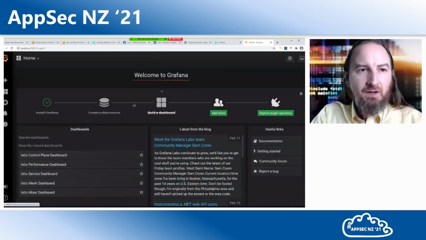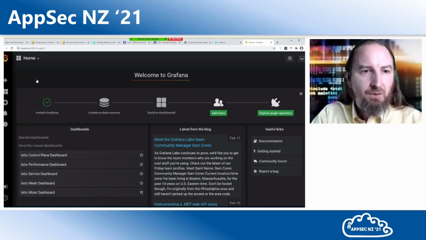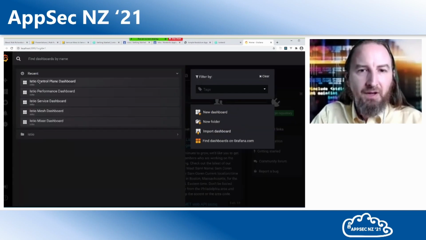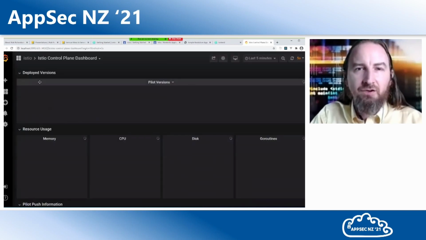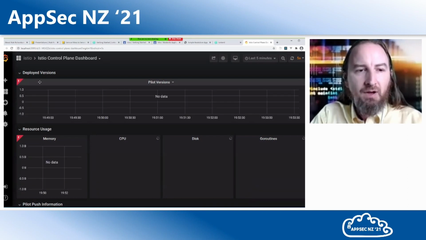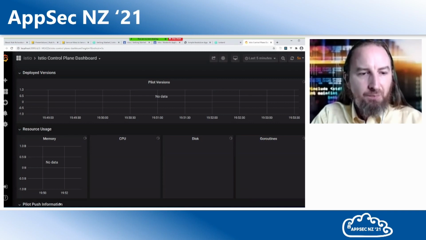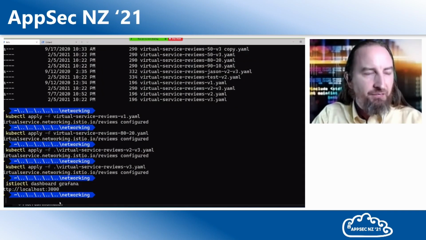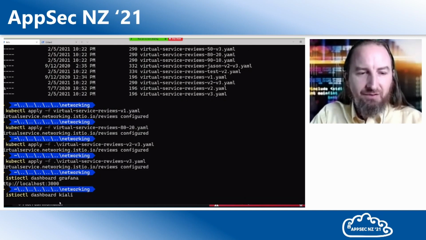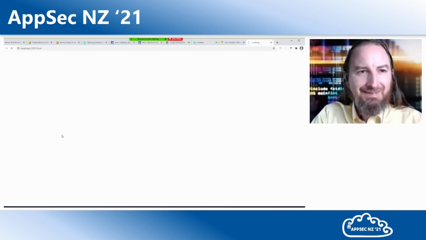And so we can see here inside Istio, let's go find the Istio control plane, and we've got great insight to this cluster and the Istio service mesh. A similar dashboard, but also a very different dashboard. This one's really cool. istioctl dashboard Kiali. I've only seen this written, so I hope I'm pronouncing it correctly.